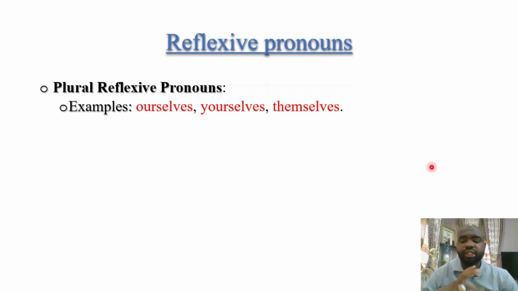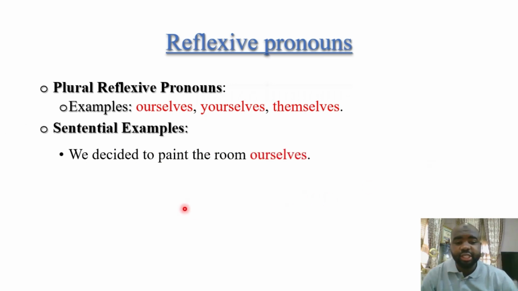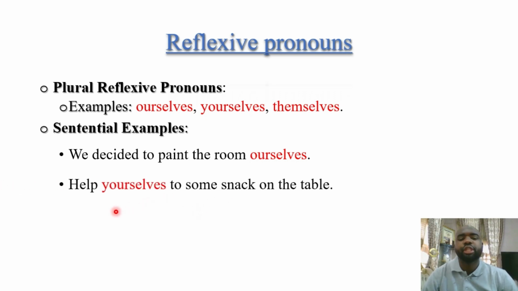Let's move on to the sentential examples and see how they unfold. We have the first example: we decided to paint the room ourselves. We're talking about us, ourselves, right? So we decided to paint the room ourselves. You see, this ourselves is also referring back to the pronoun we, at the subject position, right? Good. Let's have another example. Help yourselves to some snack on the table.